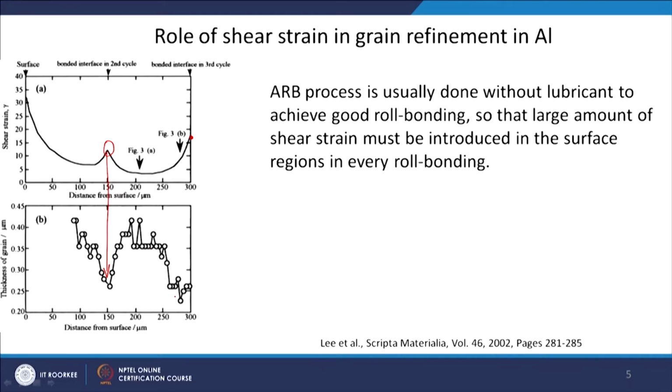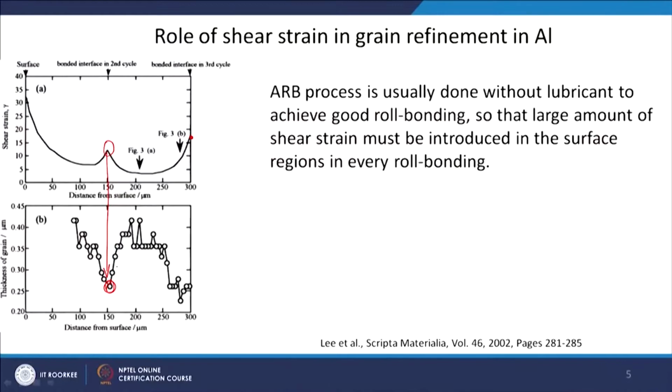This is the effect of the distance from the surface. Only on the surfaces you will have a high amount of shear strain, and there you will have very small thickness of the grain. As you go away from the surface, where the shear strain effect will be small, again the thickness of the grain is increasing.